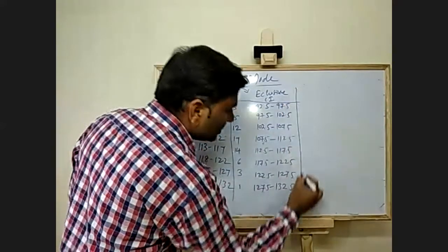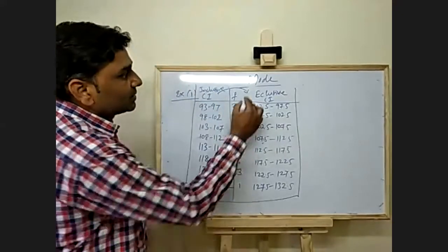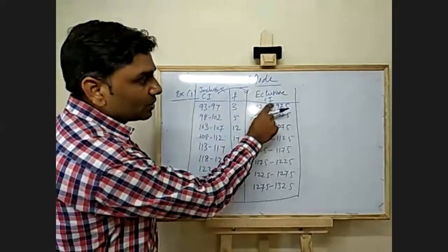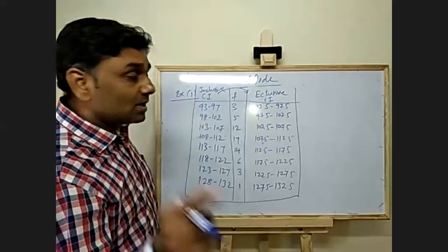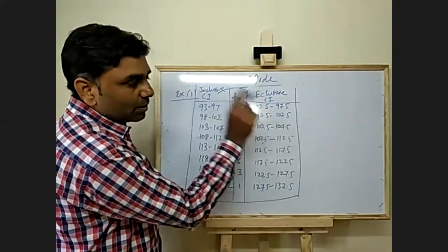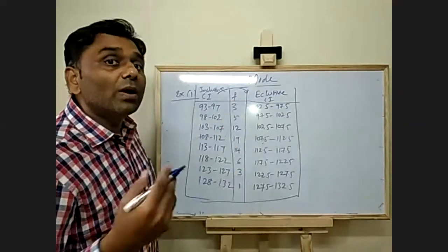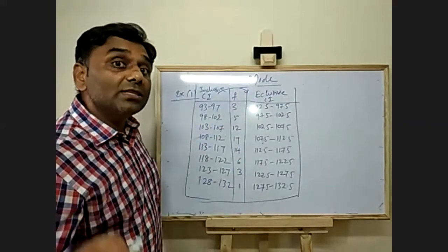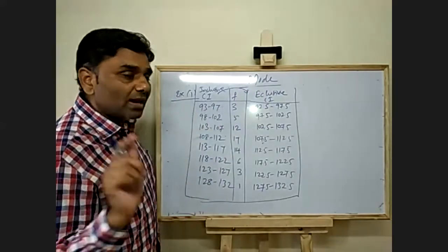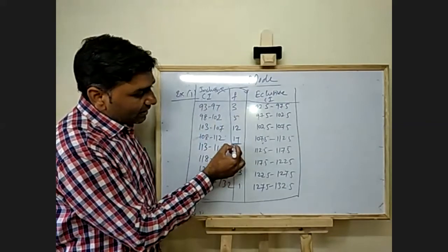Now you have both the things. So you have exclusive class intervals, continuous. See, this is continuous, 97, 97.5. So continuous exclusive class intervals, and you also have the frequency. Now what you have to do? Find out the highest frequency, and it should be only in one class. So the highest frequency here is 17.